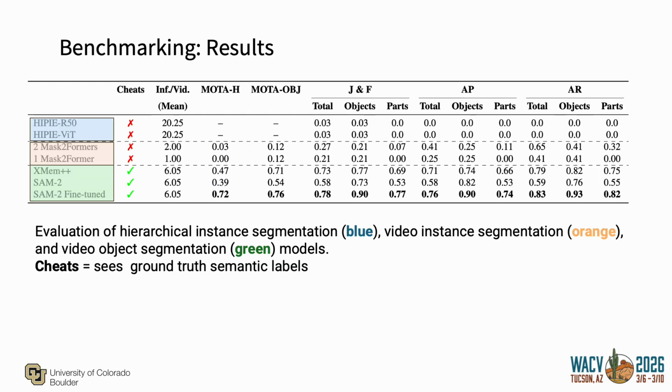So our results were that we benchmarked 3 types of models. The blue models are hierarchical segmentation models, which performed extremely poorly as they could not identify any objects or parts. The next set were video instance segmentation models, which also struggled. Finally, we benchmarked video object segmentation models. As these models have no semantic knowledge, we cheated by giving these models the ground truth segmentation for the first frame. In this way, SAM2 fine-tuned on our dataset did the best.